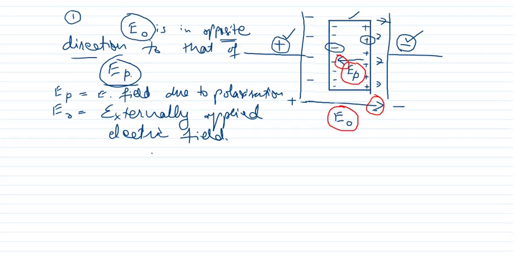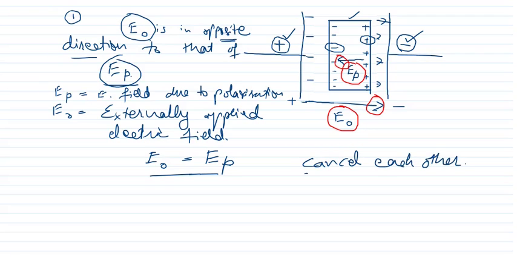What will happen if the magnitudes are equal? If E naught is equal to EP, then what will happen? They will cancel each other.